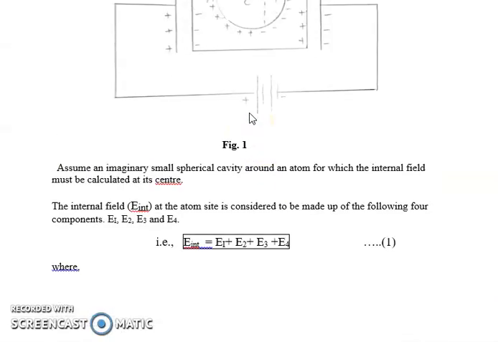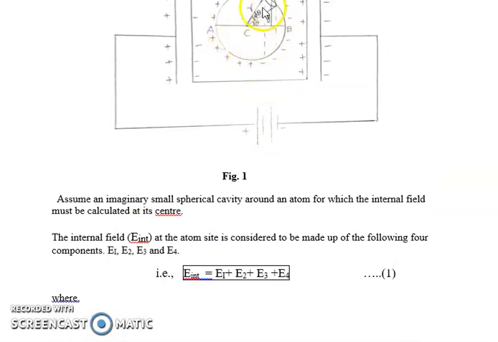So we know E4 is nothing but the electric field due to the permanent dipoles inside the dielectric material, inside the spherical cavity. So it's a spherical cavity and I'm going to call it a symmetric dielectric. Once the dielectric is symmetric, the electric field due to the permanent dipoles will get cancelled out with each other. Because the dielectric is highly symmetric, the electric field created due to the permanent dipoles will cancel out, because of which E4 is going to be 0.